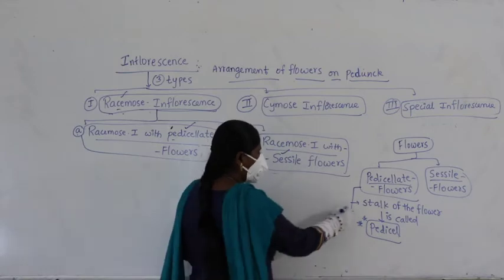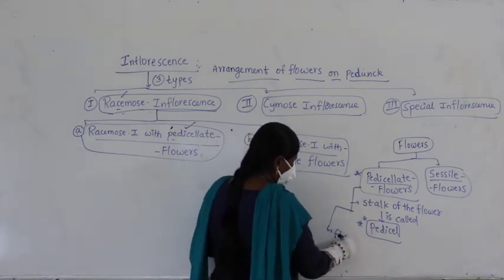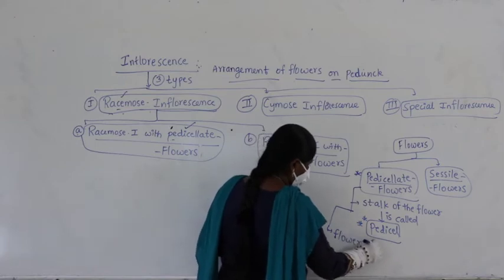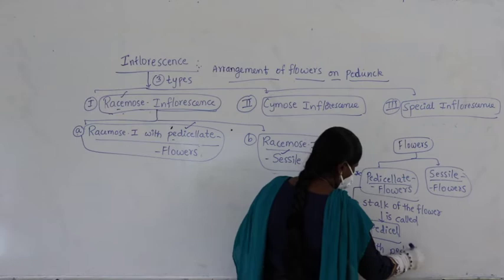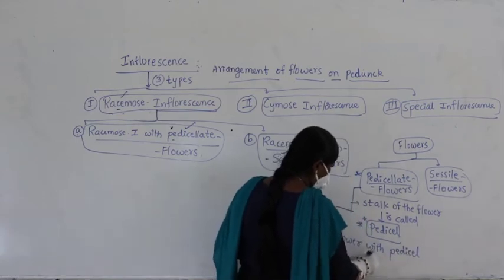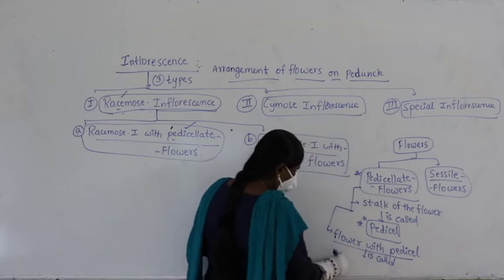So what are pedicellate flowers here? A flower with pedicel is called pedicellate flowers.